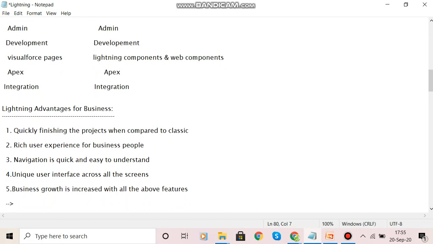Then we can easily create or develop an application in Lightning.